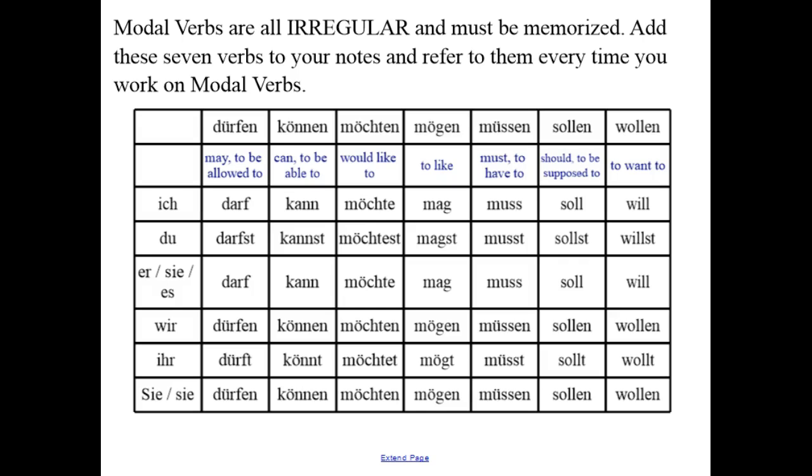Sollen, should or to be supposed to. Ich soll, du sollst, sie es soll, wir sollen, ihr sollt, sie sollen. Wollen, to want to. Ich will, du willst, sie es will, wir wollen, ihr wollt, und sie wollen.